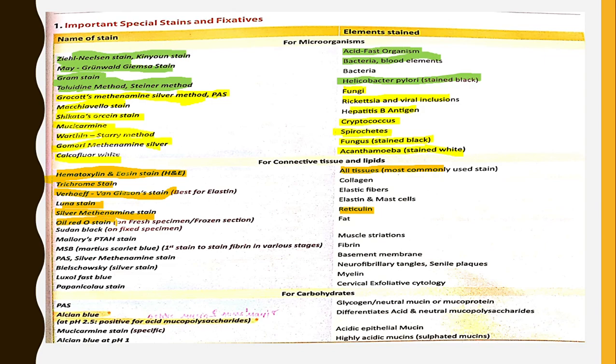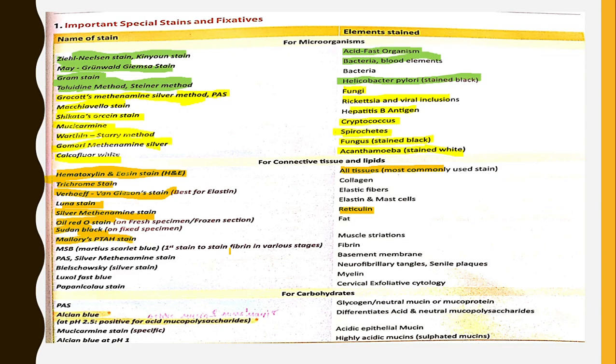Oil Red O stain is used on fresh specimen or frozen section. Sudan black is for fixed specimen. These are stains of fat. These both are very important MCQs: Oil Red O stain and Sudan black stain.